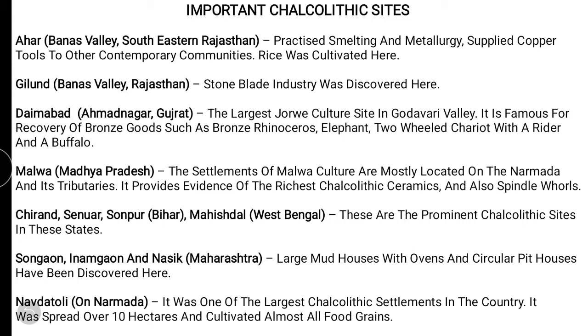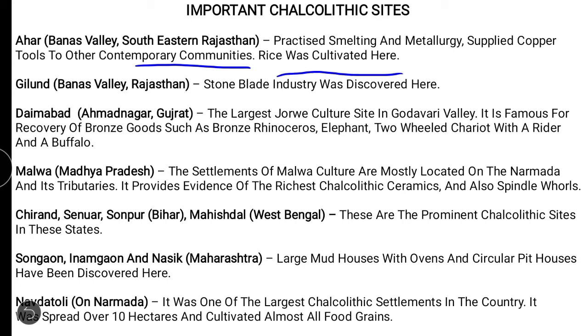Now coming to Ahar, Banas Valley, southeastern region, Rajasthan. They practiced smelting and metallurgy, and supplied copper tools to other contemporary communities. Rice was cultivated here. See, guys, in the Chalcolithic age different people used to live in different places, right? So they might have had different cultures, as we have now. One state's people have one culture, another state has another culture. The same way in the Chalcolithic age, people living in different regions had different cultures. Cultures means they cultivated different crops, domesticated different animals, ate different things, and lived in different types of houses.